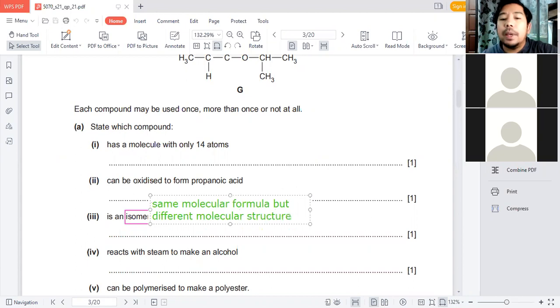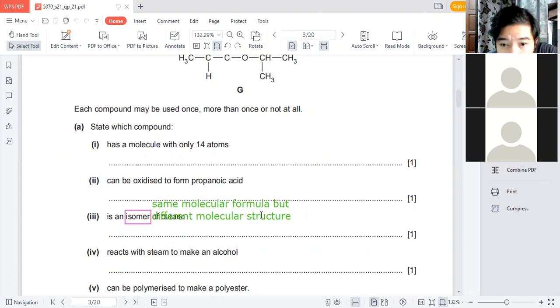What is meant by same molecular formula but different structure? The number of carbon, hydrogen and oxygen is the same, but the structures are different. Now let's see what we have to look at. Of a butane, I want a butane.